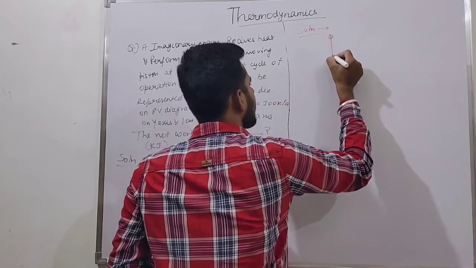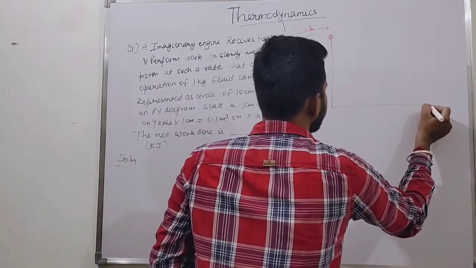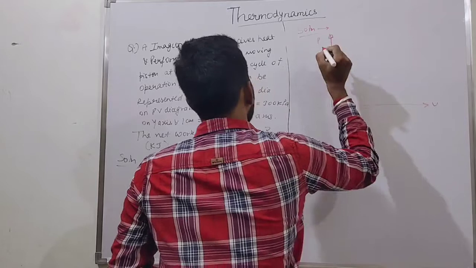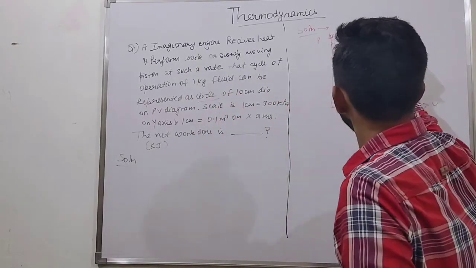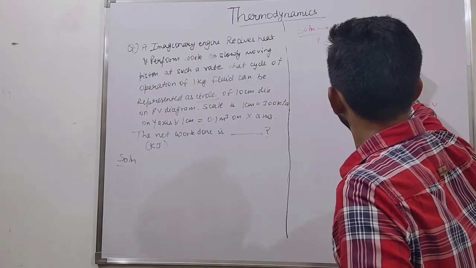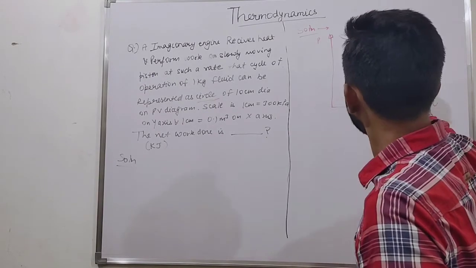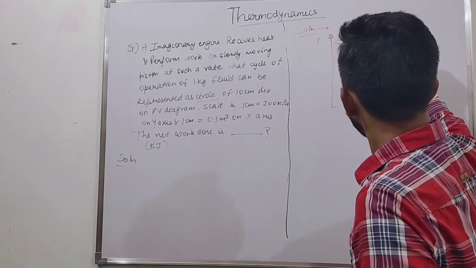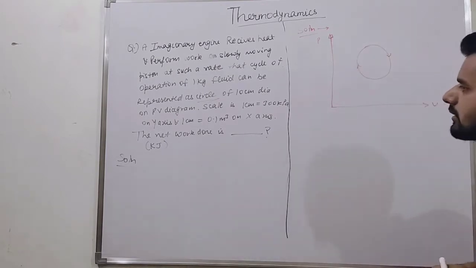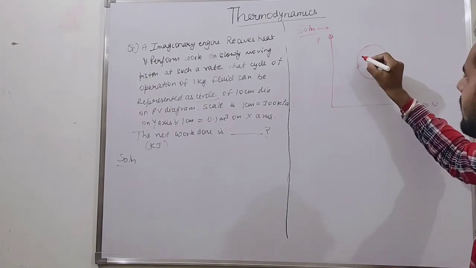First of all, plot the PV diagram. But he is mentioning that the PV diagram is represented as a circle. Suppose this is a circle. Okay, this is a circle. This is our PV diagram basically.